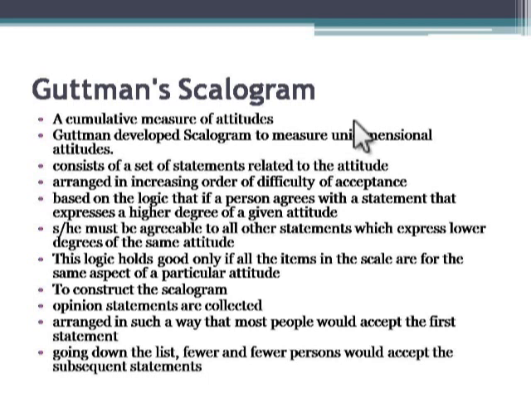So in this method also we develop statements related to a particular attitude we want to measure, and we arrange them in increasing order of difficulty of acceptance. So we arrange first the statement which we consider highly possible to be accepted. Then second, less than the first item, less possibility of acceptance, then third, then fourth, then fifth.